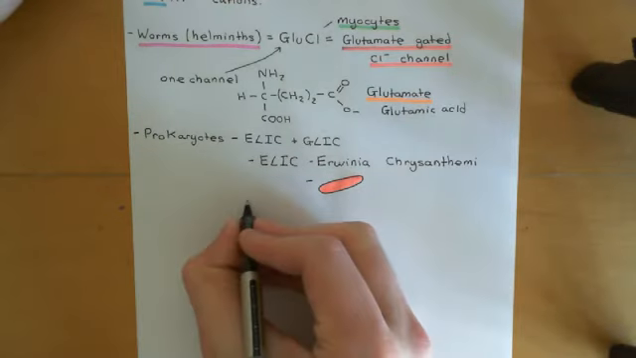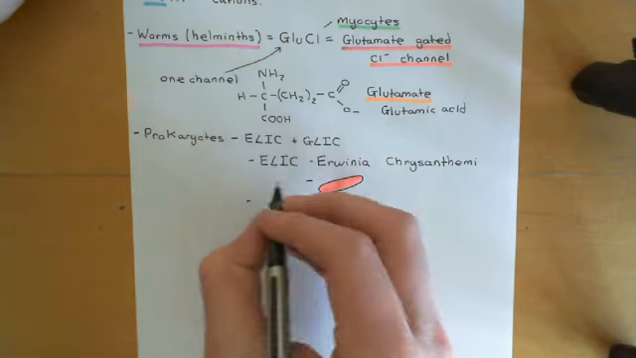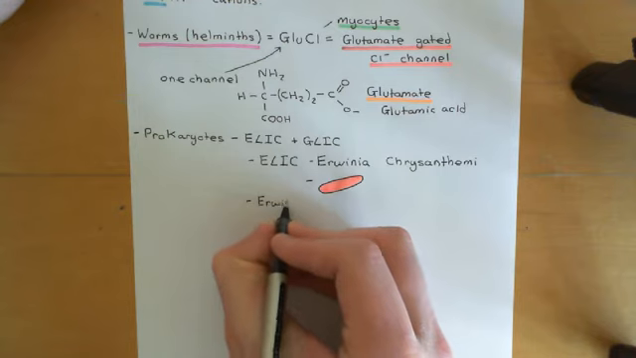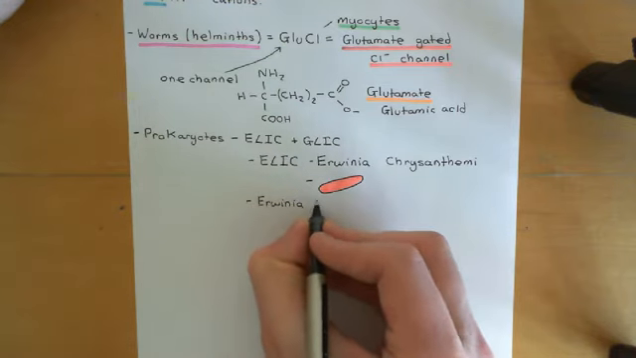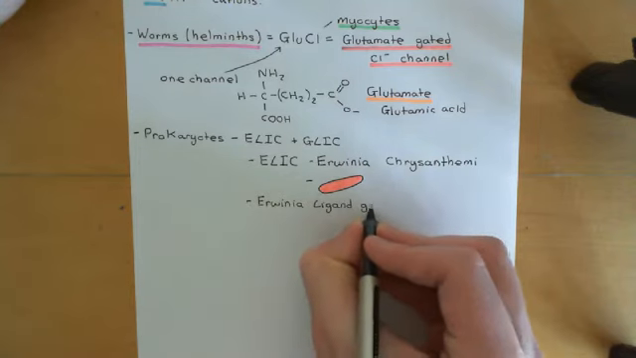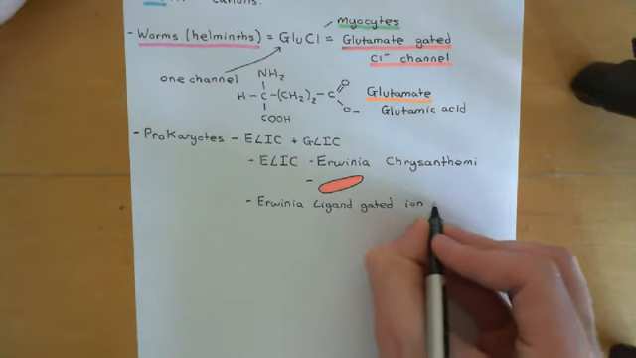So what does Eunuch actually stand for then? Well, it stands for Erwinia ligand-gated ion channel, and for some reason they dropped the G from the name. The E stands for Erwinia, the L stands for ligand-gated, and the IC for ion channel. So a very simple name.